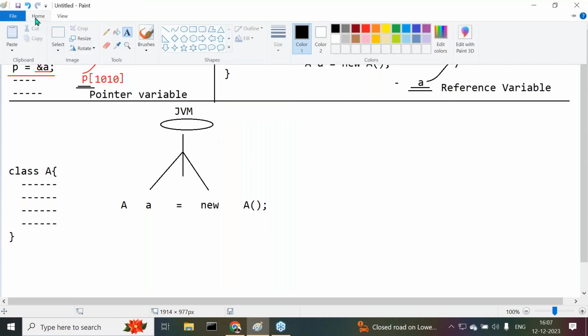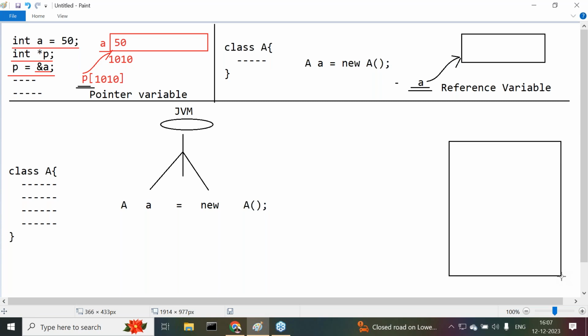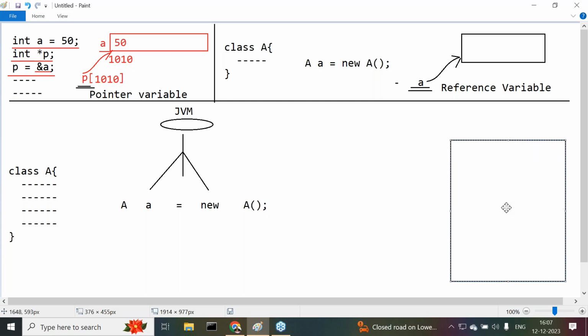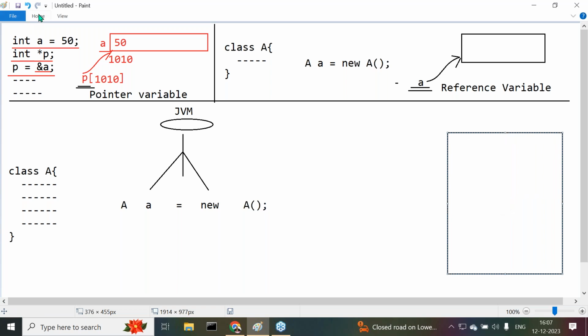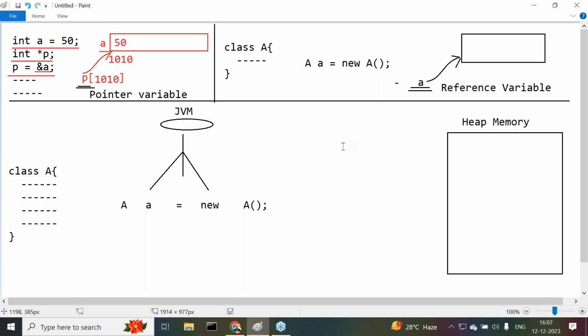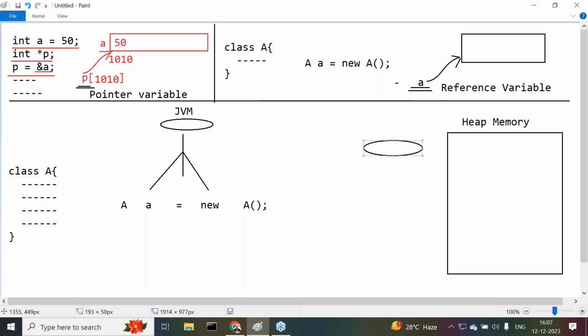Now tell me, in Java we use one type of memory. The type of memory is heap memory. To control this total heap memory, one person is assigned.